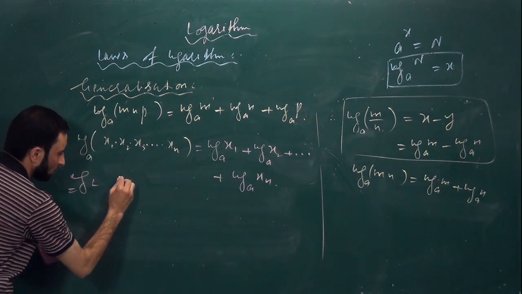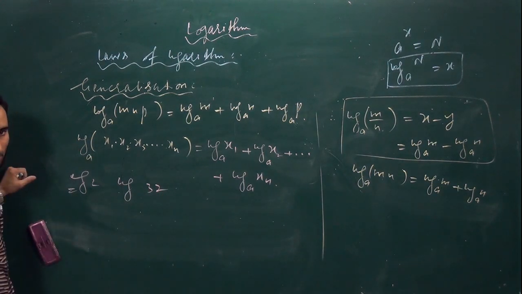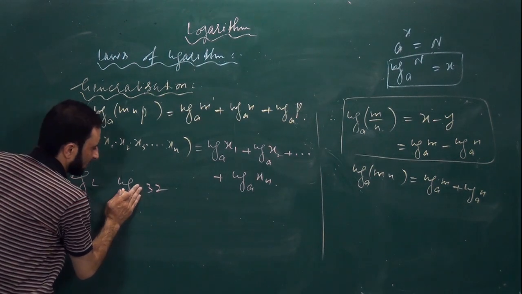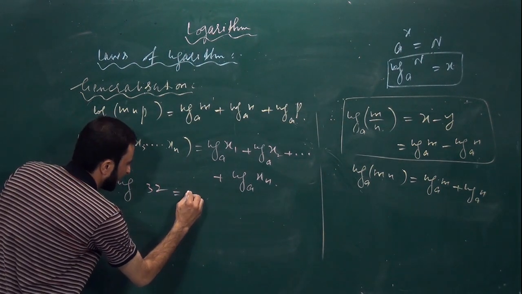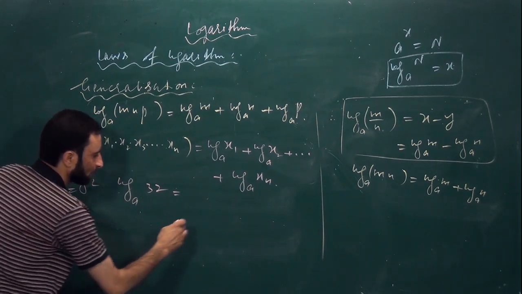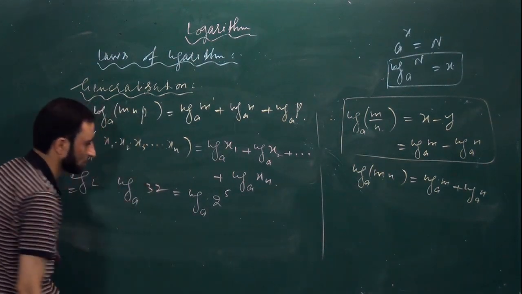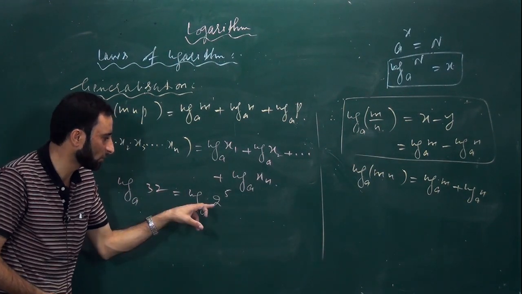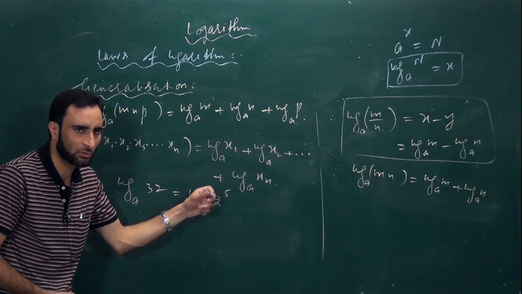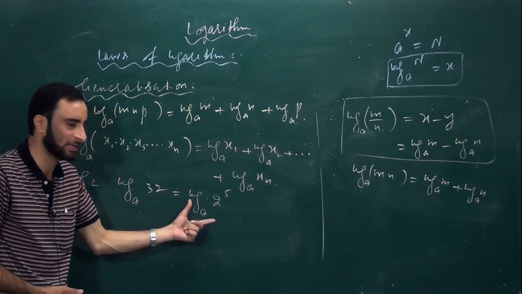For example, sometimes you have to solve log of 32. Is it clear? Or we can say that log of 32, let us first of all solve it. We can write it as, let us take base a. It will be log of 2 to the power 5 to the base a. But here, to find the value you have to use again one more law. So these are certain number of questions, examples that in our daily life we need to solve them.